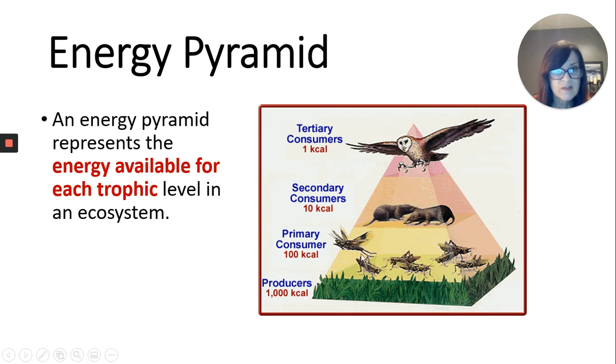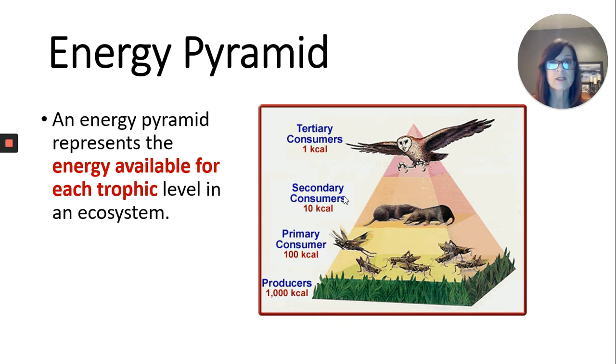But remember that these organisms are food, okay? And so we need to think of them as food, and food equates to energy. So as you move up through an energy pyramid, if you look at these numbers, down at this lowest level, which is your foundation here, your plants are your producers, there will be 1,000 kilocalories of energy. That's a unit of measurement for energy. Notice that only 100 kilocalories of that gets passed up to your primary consumers. So they only get 10% of the energy that the trophic level below them had.